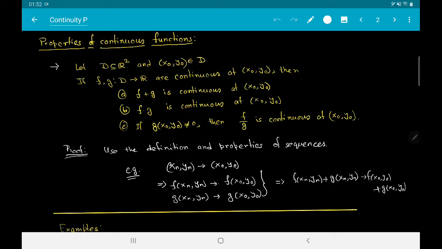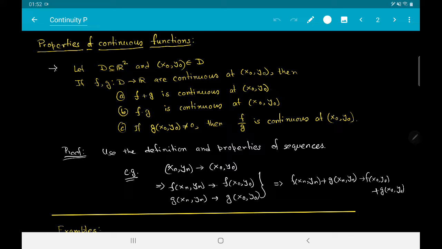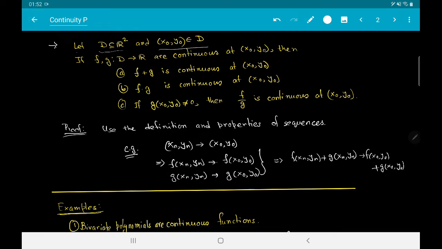So let us go ahead with some properties of continuous functions, which really follow from properties of convergence of sequences. Suppose D is a subset of R2 and (x0, y0) a point in D. Suppose that f and g are continuous at a given point (x0, y0). Then we can prove that the sum of these two functions is continuous at (x0, y0).